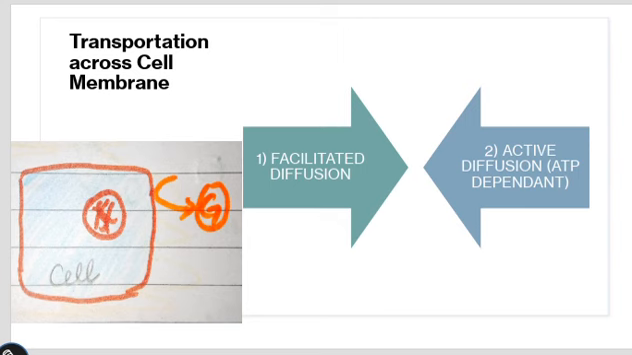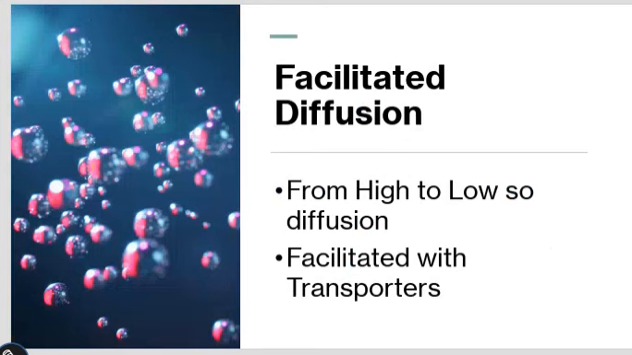Glucose is then converted into pyruvate with the help of a metabolic pathway called glycolysis. Then pyruvate is further processed to give us ATP and other energy products. So there are two ways by which glucose can be transported. Number one is facilitated diffusion. Number two is energy dependent.